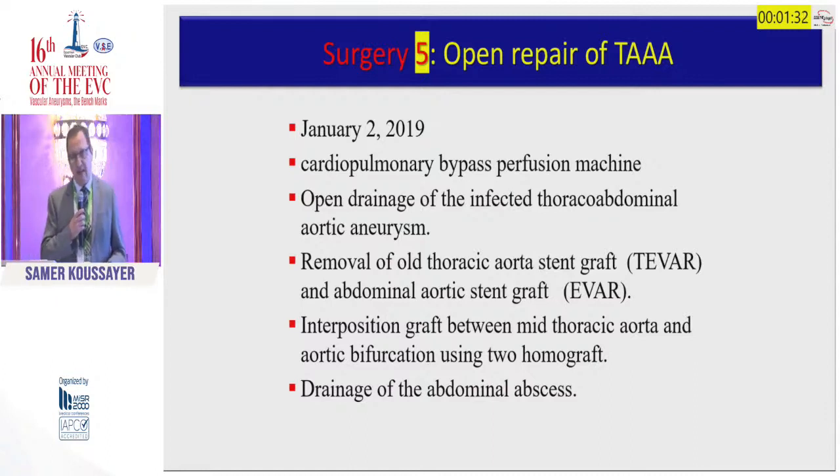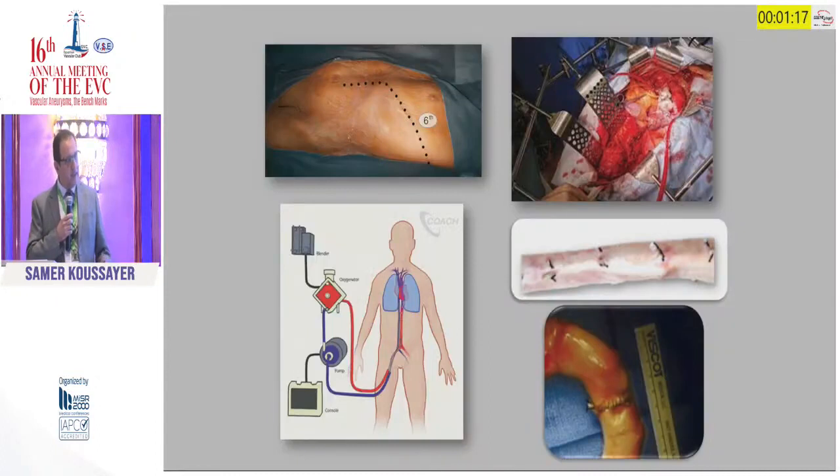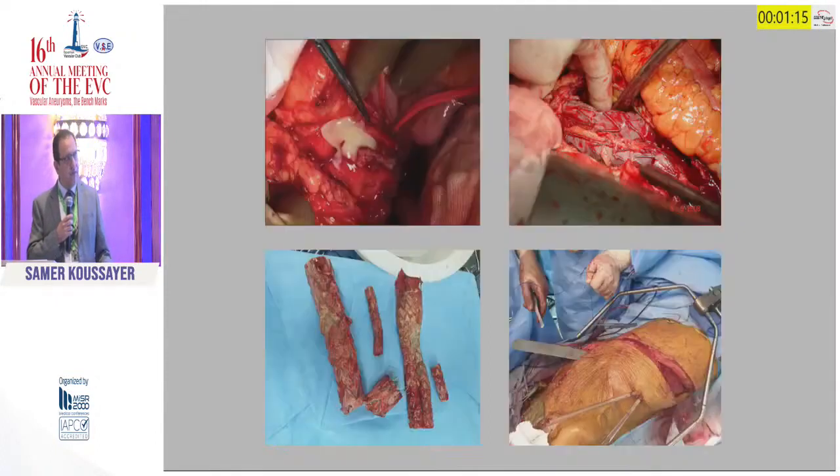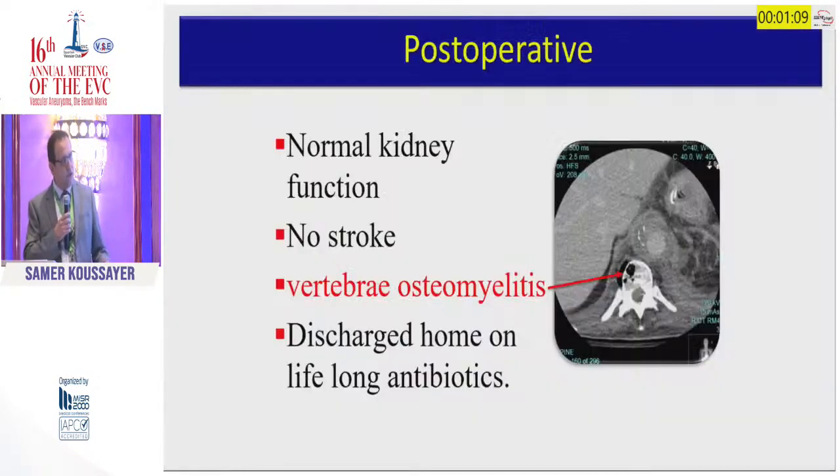We have a very active transplant team, so we have a homograft. We got two thoracic homografts, and we had to suture them together to get enough length. We recreated the thoracic aorta from almost mid-thoracic aorta all the way down to the bifurcation. This is the incision here, and this is our homograft. And this is during the surgery. You can see the pus here. You can see we're extracting all the graft here, and this is after surgery.